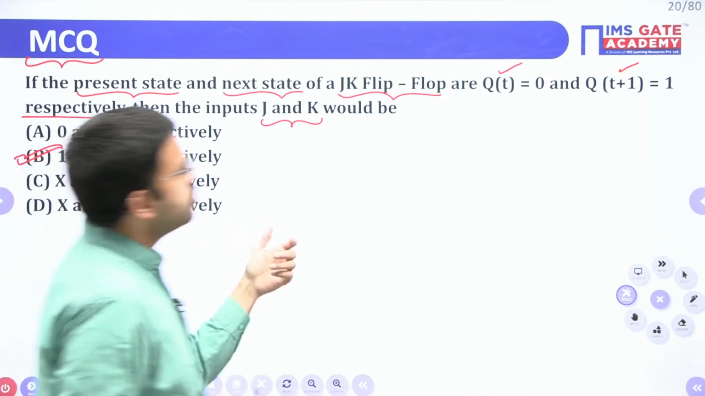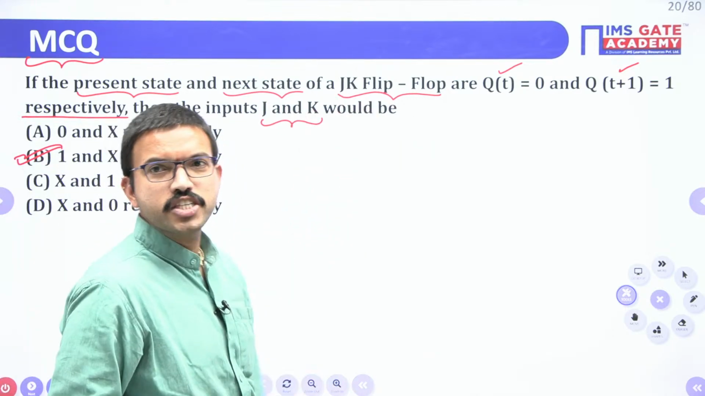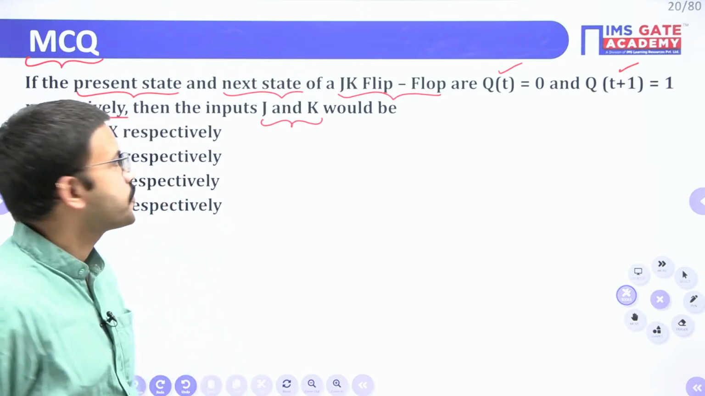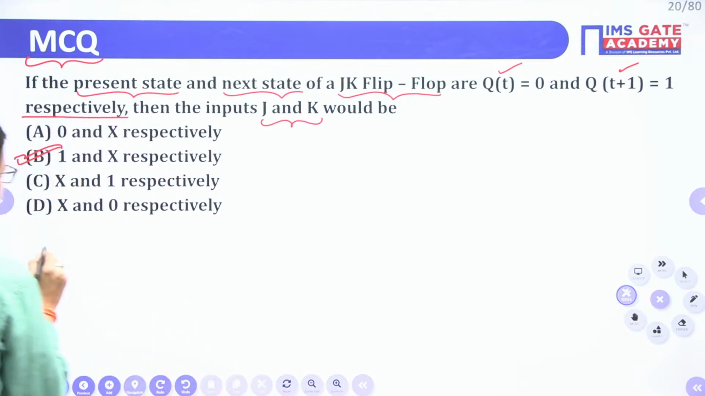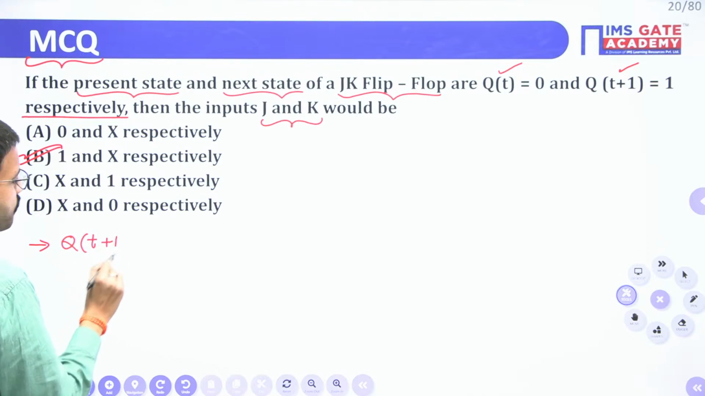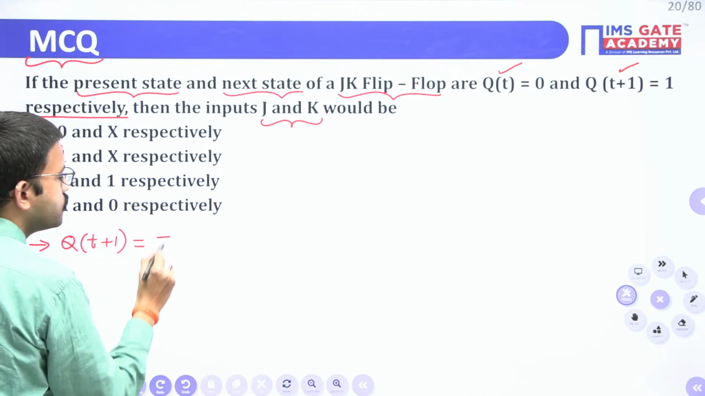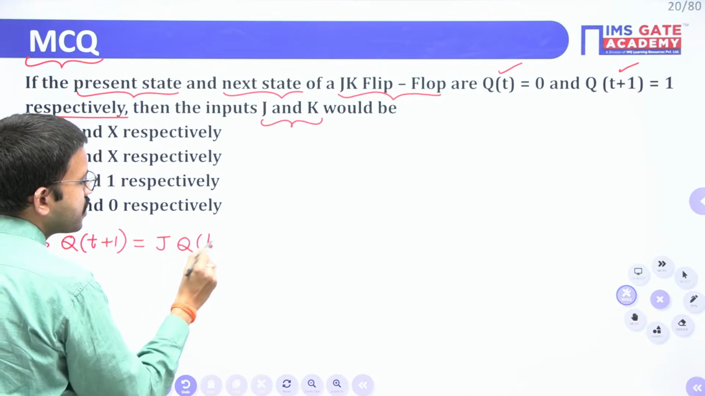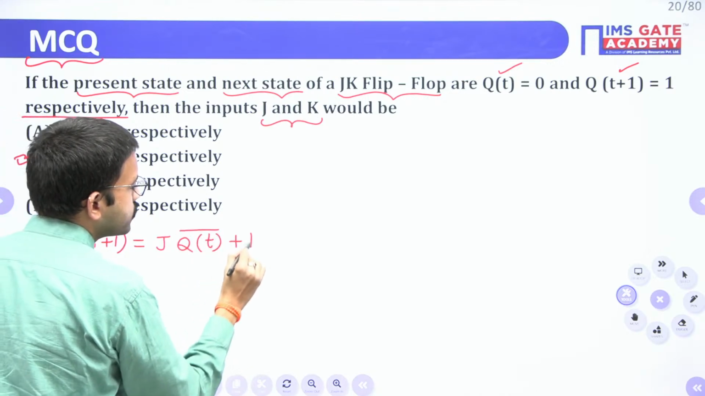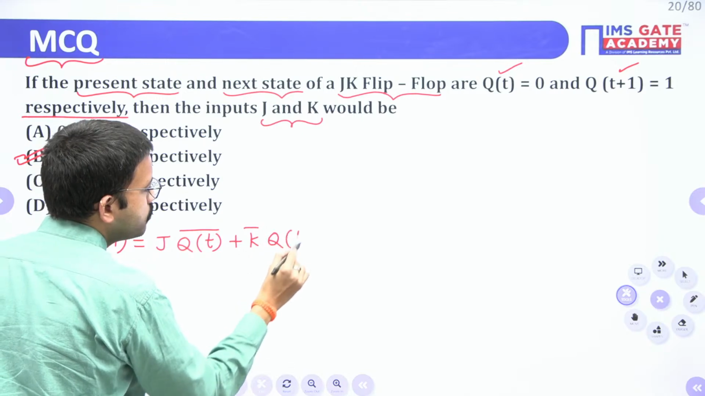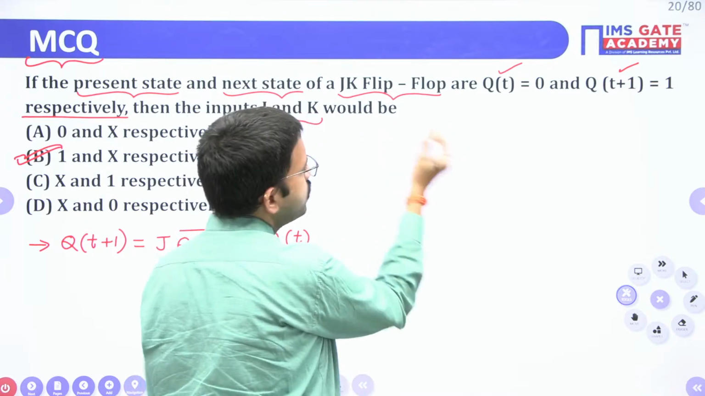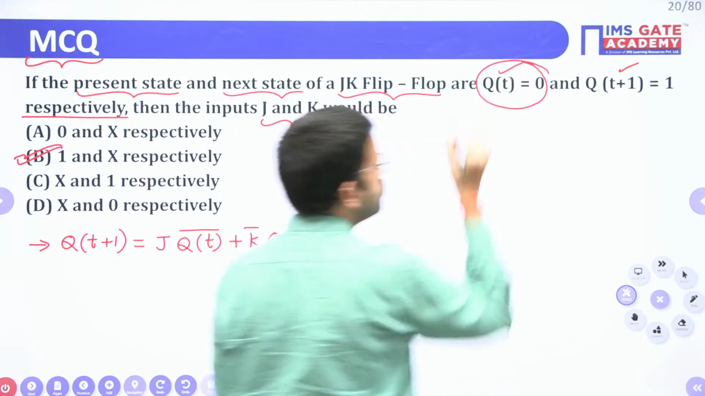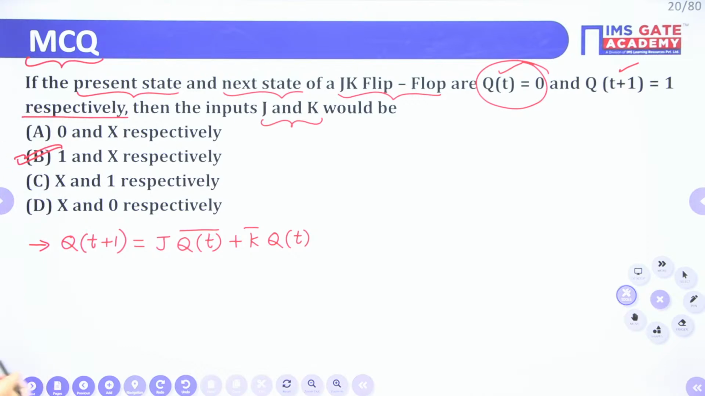See, just now we have talked about the JK flip-flop characteristic equation. Yeah, no issue, Anuradha, no issue. So first write the characteristic equation of JK flip-flop. Q of t plus 1 is equal to J Q bar plus K bar Q. Now, in the given question, they have mentioned that the present state is 0.